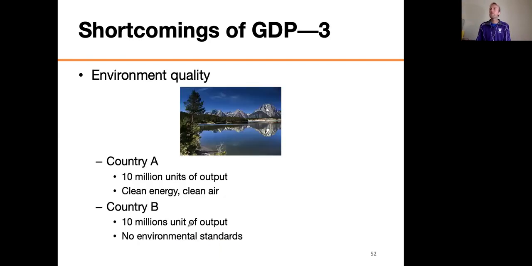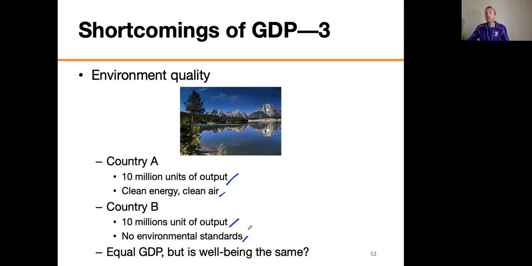All right, another one. What about environmental quality? Which country would you like to live in more? Some country that had a real GDP of 10 million units of making something with nice air and clean energy, or one with the same amount of stuff but no environmental standards at all?